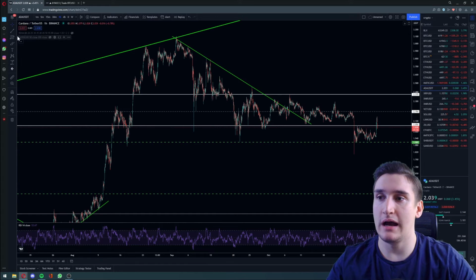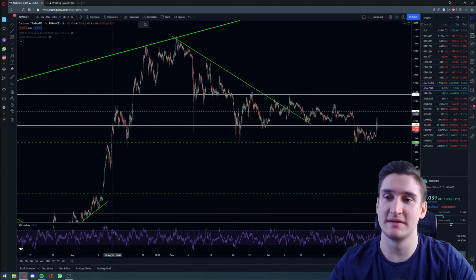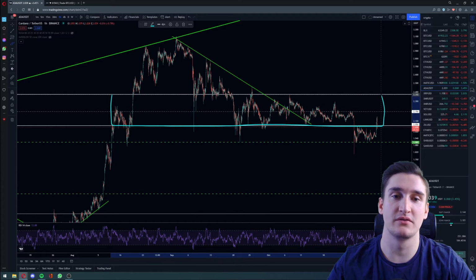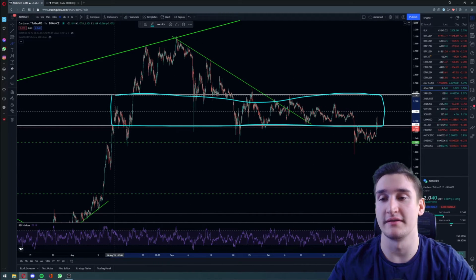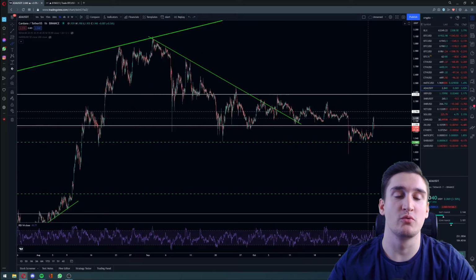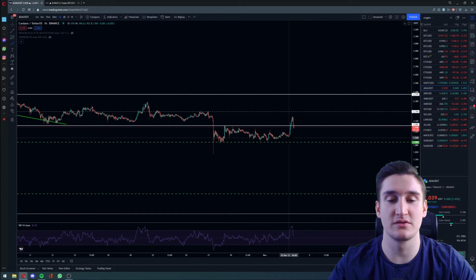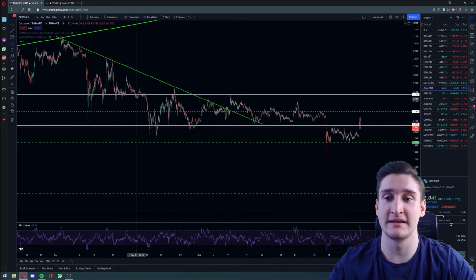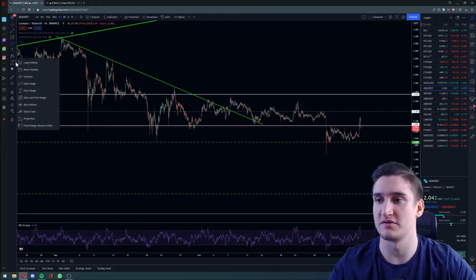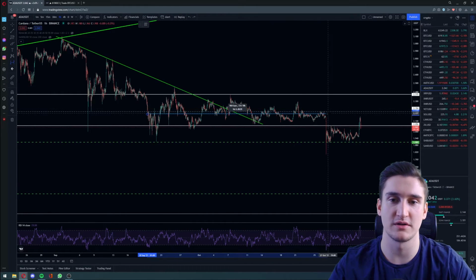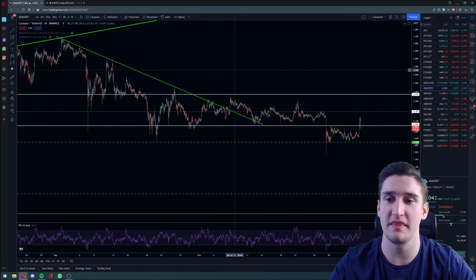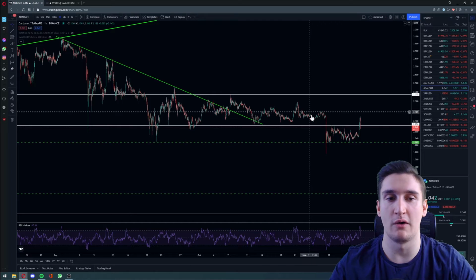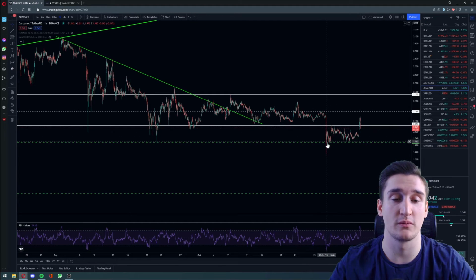So our main problem at Cardano at the moment is we are in our big consolidation and support area, or at the moment resistance area, and we tried to break it to the upside again. We broke below it because we are consolidating since, I don't know since when, but I think it's pretty much 1.5 months. We are consolidating in that support zone and now our resistance zone because we broke below it.